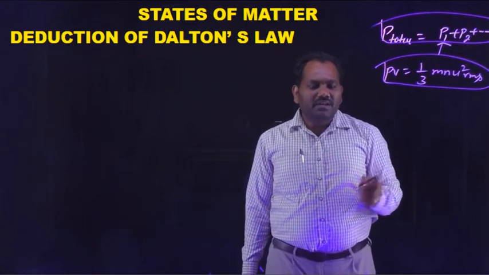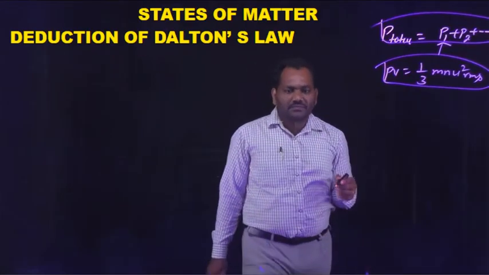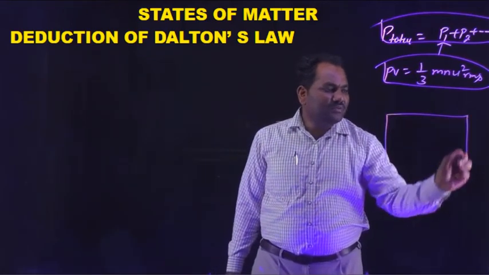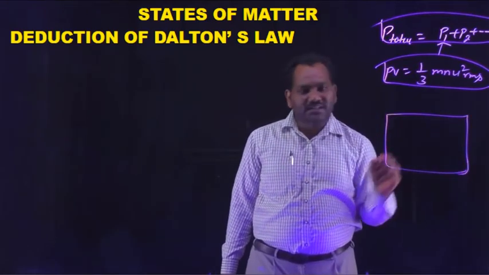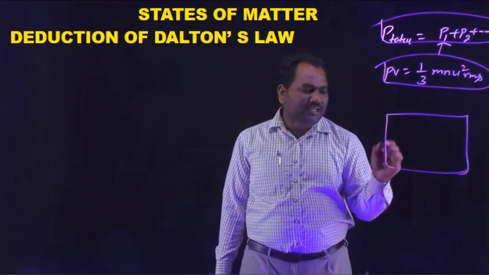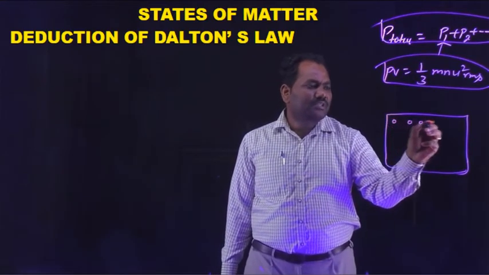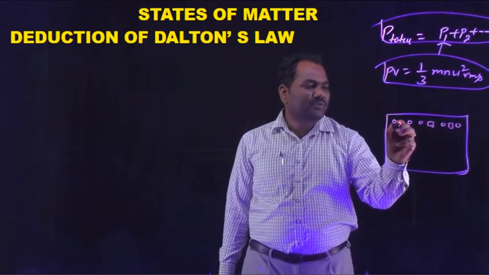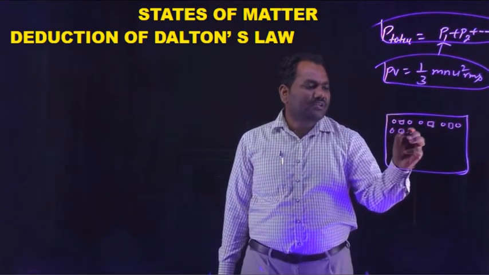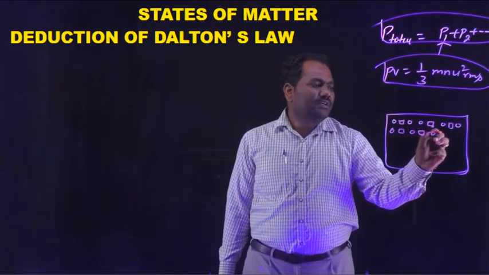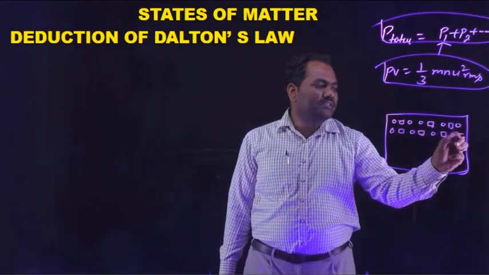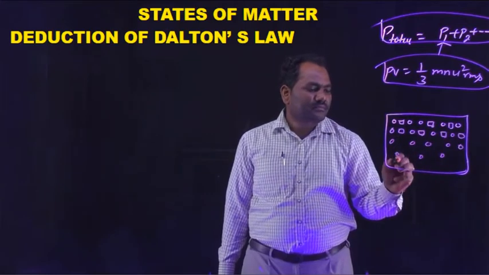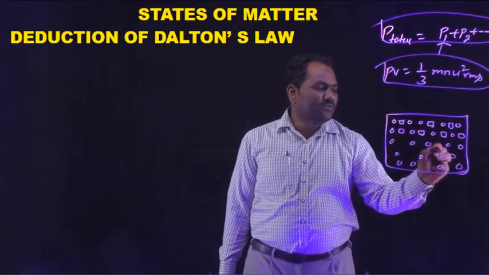Similarly, consider a mixture present in a container consisting of two gases, gas 1 and gas 2. Gas 1 molecules are represented by circles and gas 2 molecules are represented by square boxes, just to differentiate between gas A and gas B. There are many gas molecules.